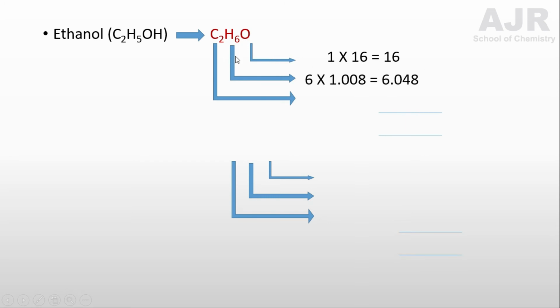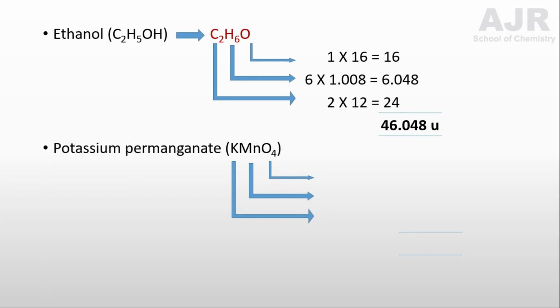Similarly, for hydrogen, there are 6 hydrogen atoms. 6 into 1.008, which is equal to 6.048, and for carbon, there are 2 carbon atoms, so 2 into 12 will give you 24. Thereby you get 46.048 as the relative molecular mass.